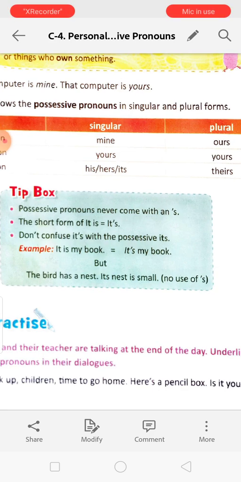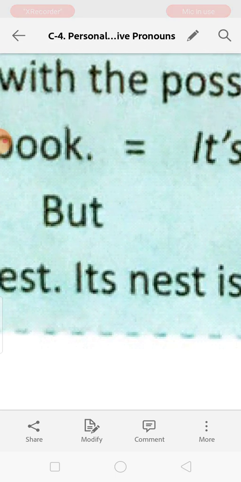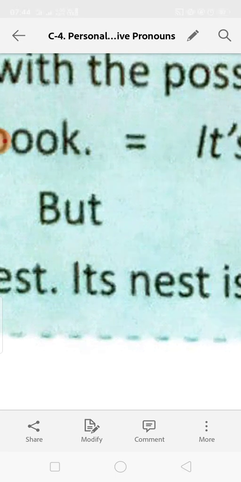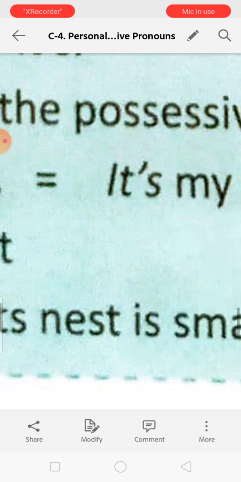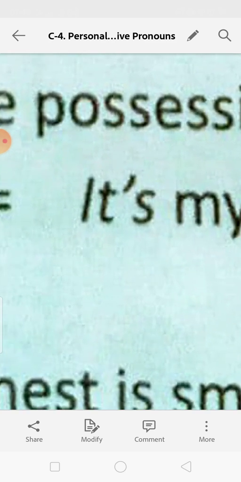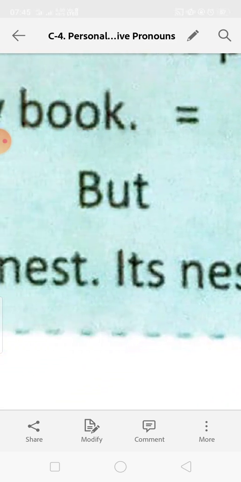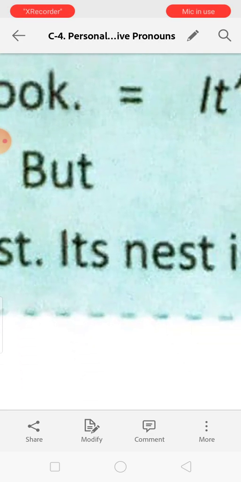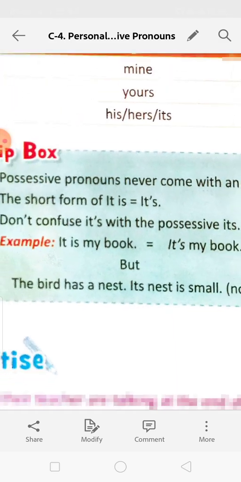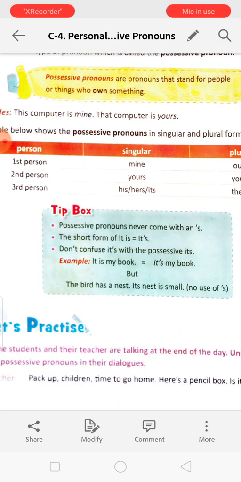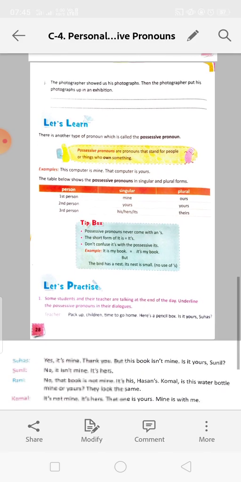Here this its is the pronoun. This one is the short form, and this one is the pronoun. Remember that. And its is used instead of the bird.